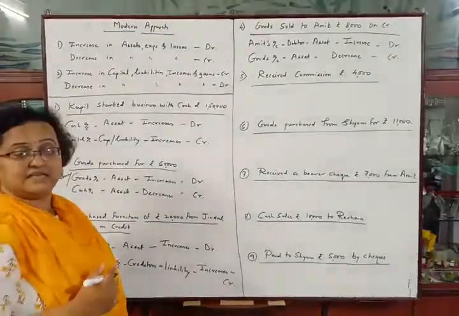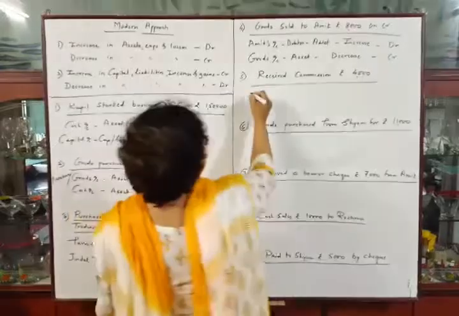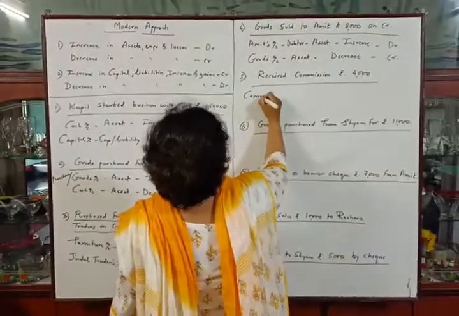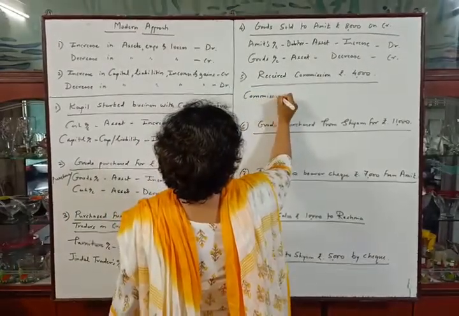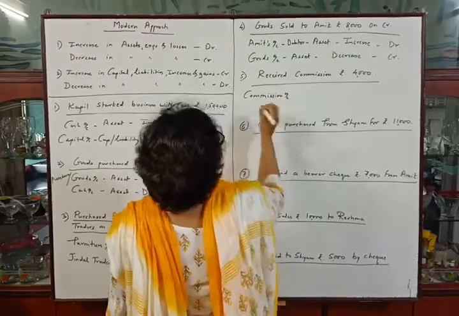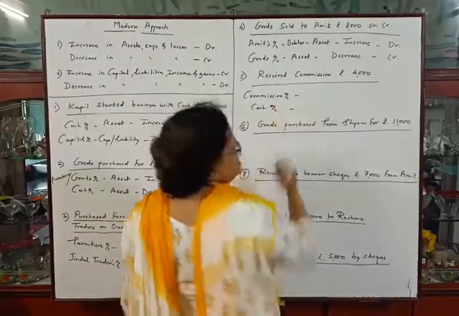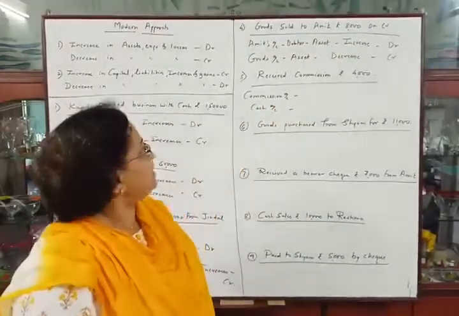Now see the next transaction. Received commission rupees 4,000. First account will be commission account, and second account will be cash account because we are receiving commission, means we are receiving cash. Okay.